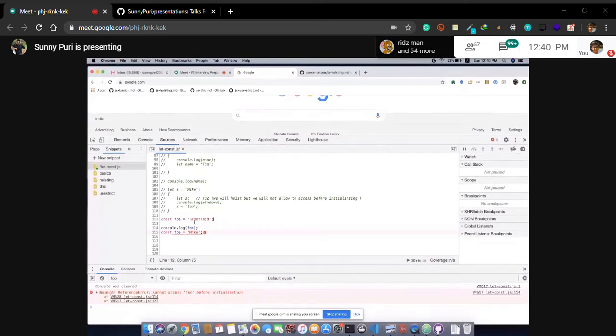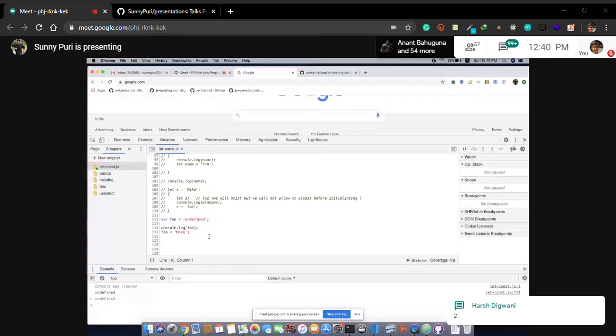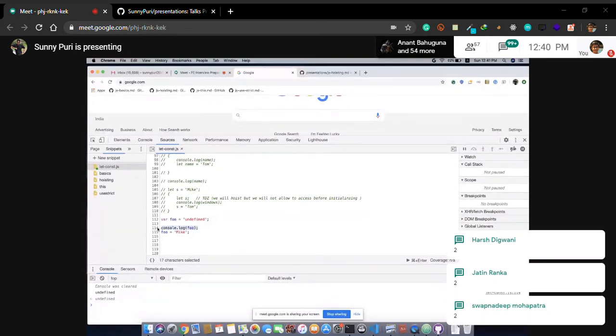Okay, so if you see the behavior of const, now const foo is having two values, undefined and mic. In case of var, tell me how many values foo is having in case of this. Before this line, it is undefined.